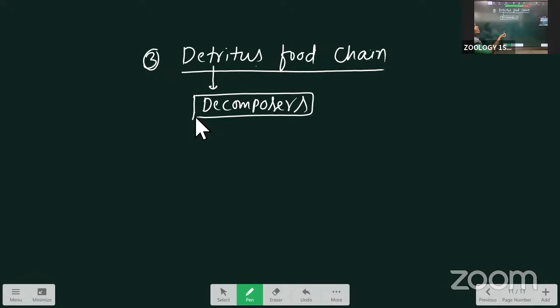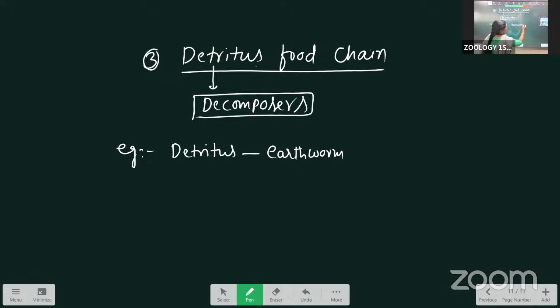Here, next, it is started with the detritus, the first trophic level. Detritus is present. Above that, other animals are present. I'll write it as an example. See this one, detritus. Taken by the earthworms. Earthworms are taken by the frog. Frog is taken by the snake. Snake is taken by the hawk. Here, like that, this is a detritus food chain.